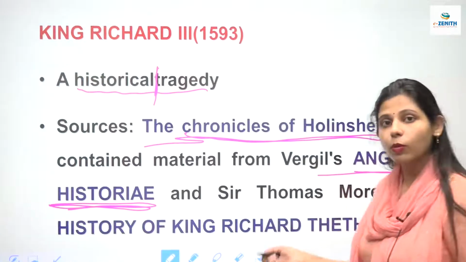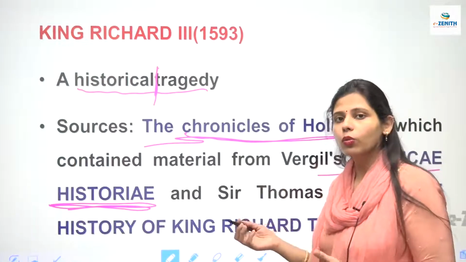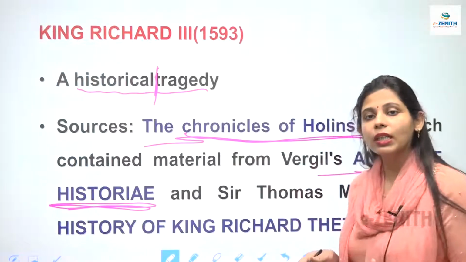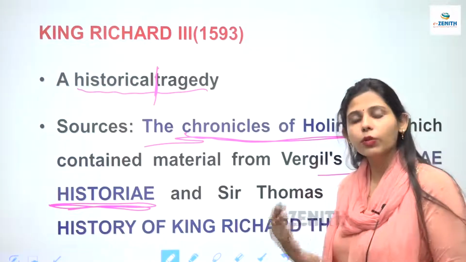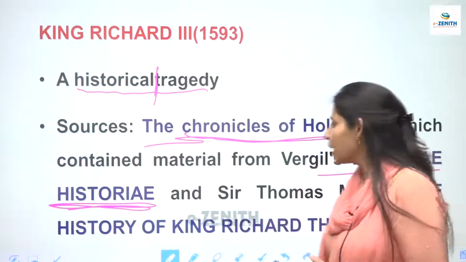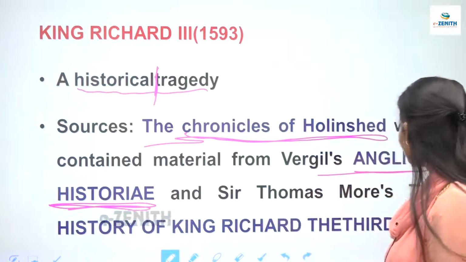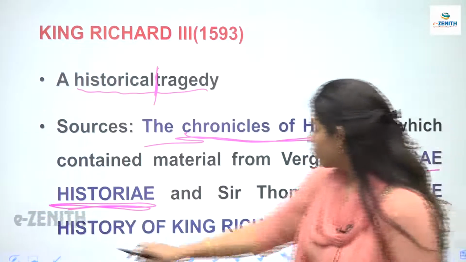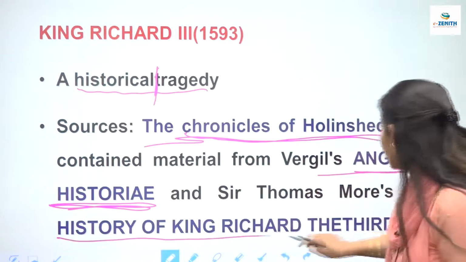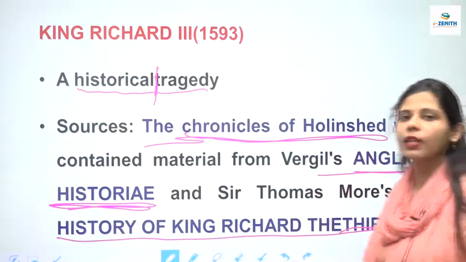Sir Thomas More, I told you, the one who brought the Renaissance into England, and he is also known as the father of humanism, who also wrote Utopia. So this Sir Thomas More has written a work, The History of King Richard III. So from here also, what has Shakespeare done?